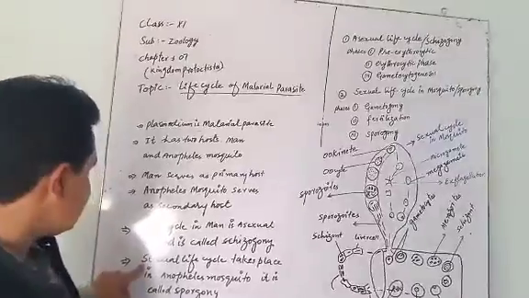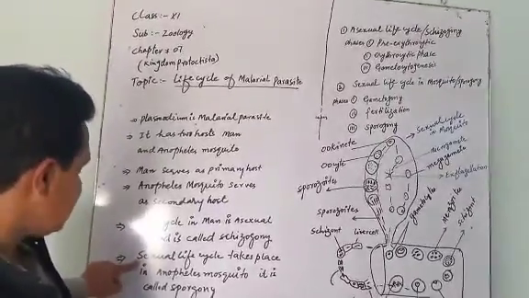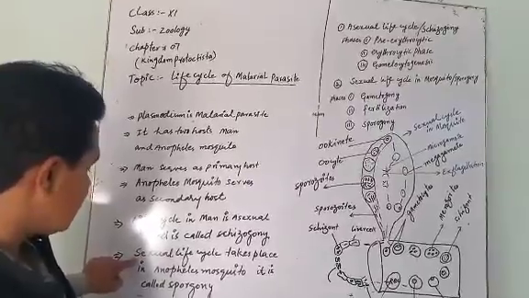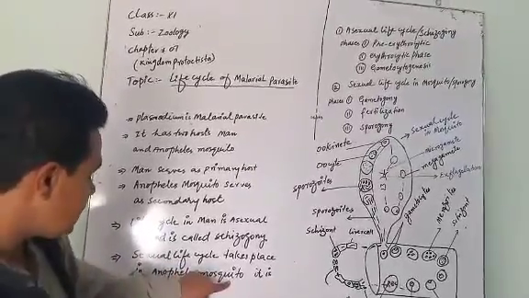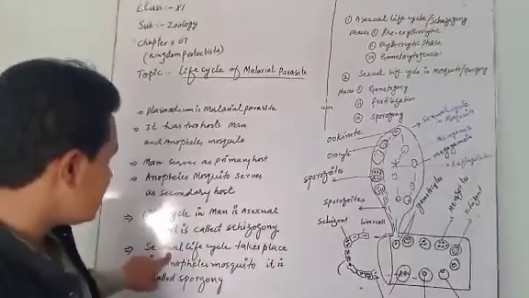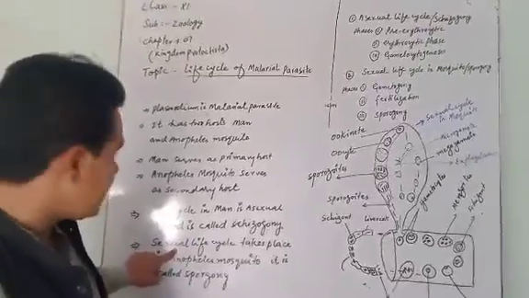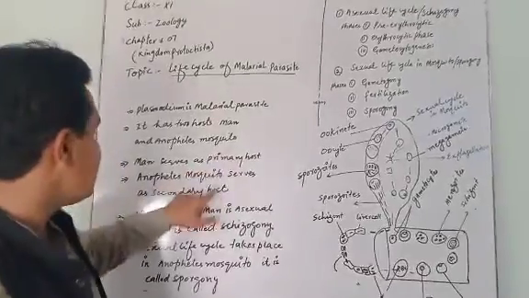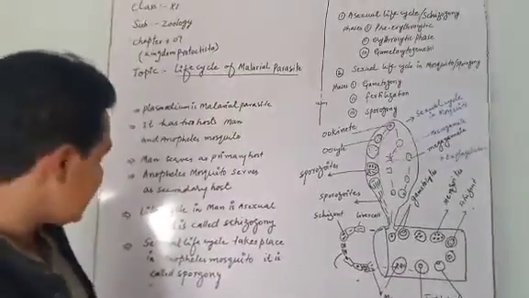Now there is the second host. When Plasmodium lives in the Anopheles mosquito, the life cycle is called sporogony, and this is the sexual life cycle of Plasmodium. Man serves as the primary host and the Anopheles mosquito serves as the secondary host.